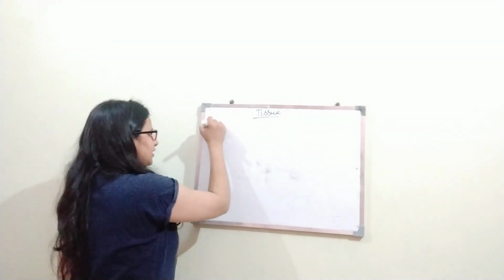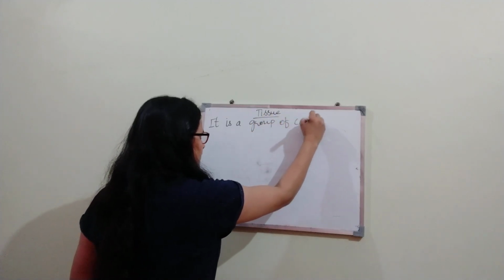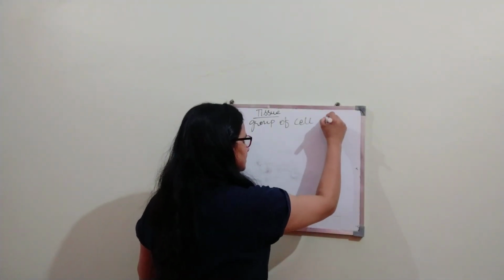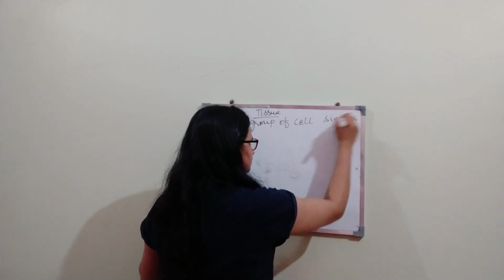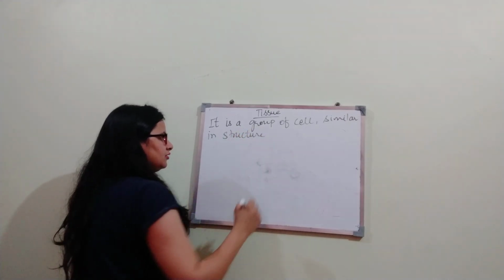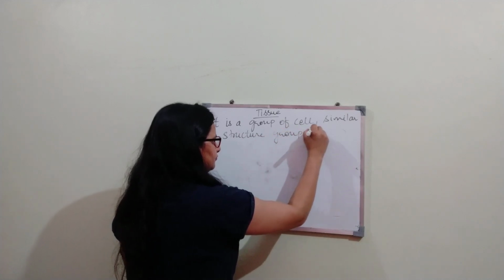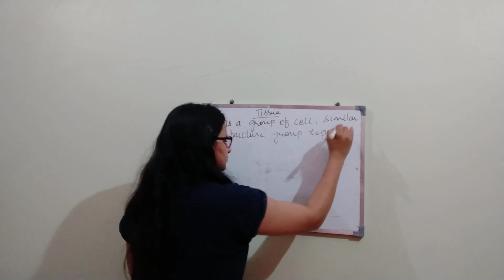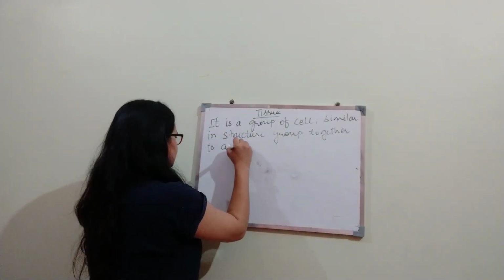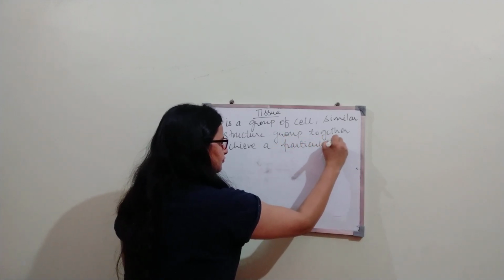It is a group of cells that work together, similar in structure, grouped together to achieve a particular function, right?